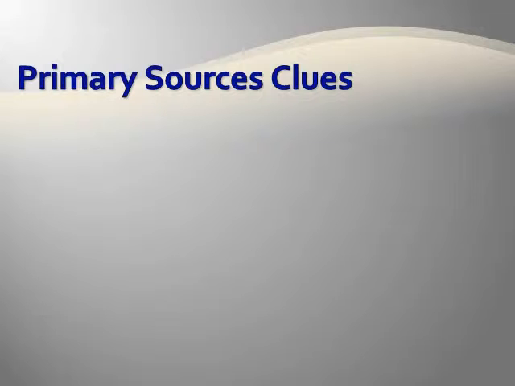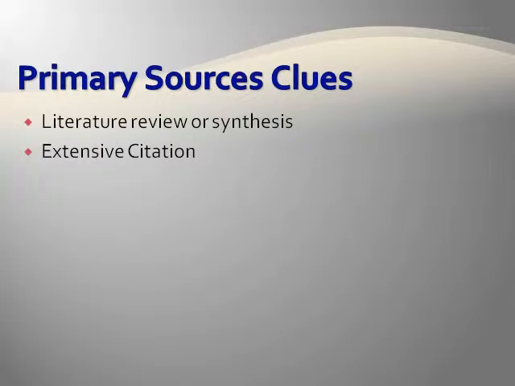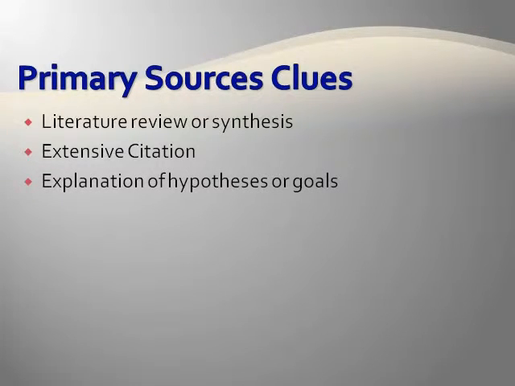Here are some clues that let you know that you're looking at a primary literature source. A report of primary research often begins with a literature review or synthesis of the theory to be tested and other research relevant to the topic being studied. This helps set the context of the work or study. It will contain extensive citations, usually in the introduction and in the conclusion or discussion sections. The introduction section includes, and usually ends with, an explanation of hypothesis and/or goal of the research. The hypothesis and goals usually also appear in the abstract or summary.